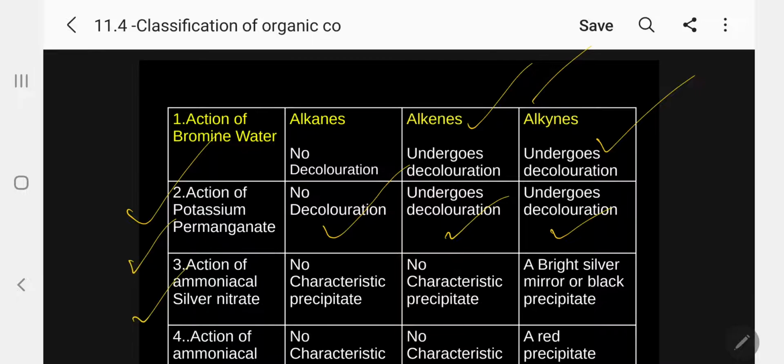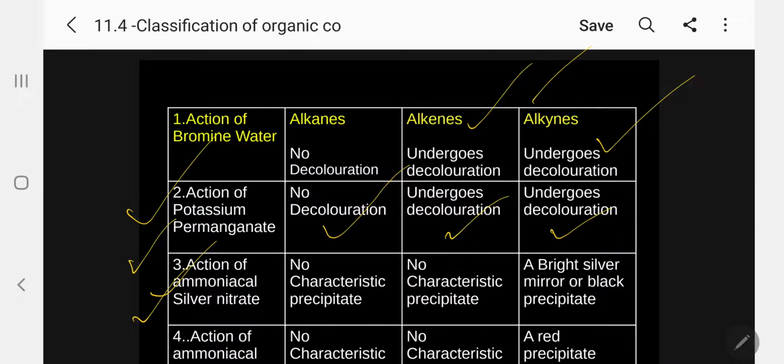Number 3, action of ammoniacal silver nitrate. What is ammoniacal silver nitrate? Take silver nitrate solution, add ammonium hydroxide. That solution is ammoniacal solution. So what you have to do now? Take this ammoniacal solution, add your alkane, alkenes and alkynes and keep it on your water bath.